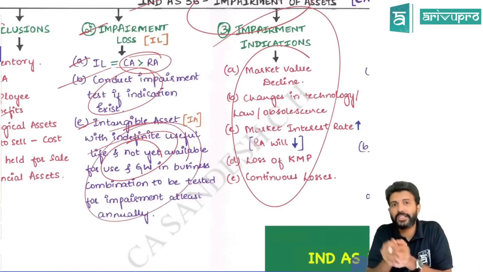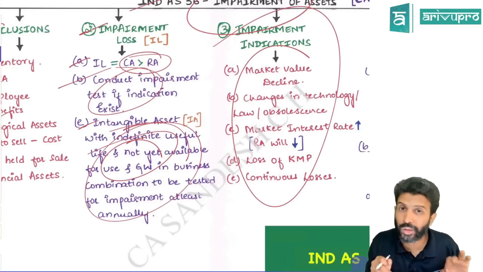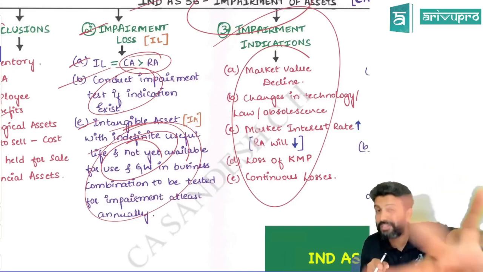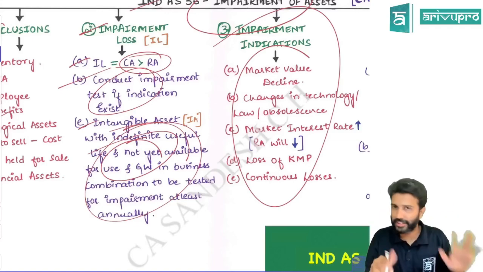For these 3 assets, whether an indicator is there or not, every year at least once you need to do the impairment check. Goodwill arising on account of business combination, intangible assets with indefinite useful life, and intangible assets which are not yet available for use, development phase expenditure basically.